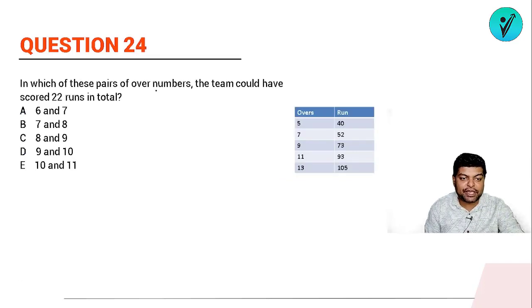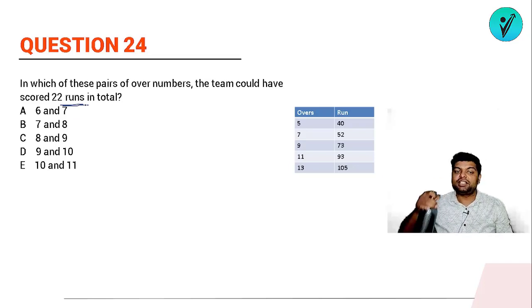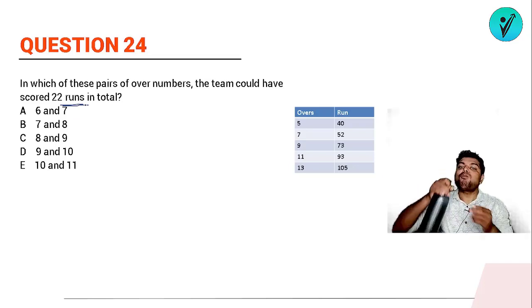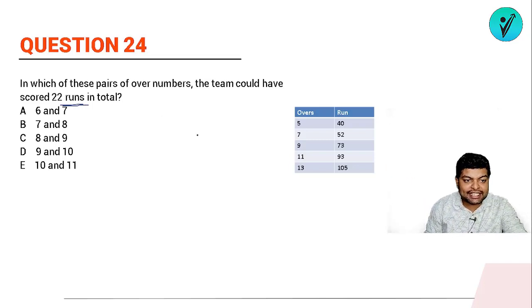In which of these pairs of overs could the team have scored 22 runs? ठीक है, कौन सा ऐसा ओवर का पेयर है जिसमें 22 रन स्कोर हो सकते थे? So first option is 6 and 7. Now let's see. It is clearly stated that till 5 overs 40 runs were there. So 5 के बाद 6 और 7 है.